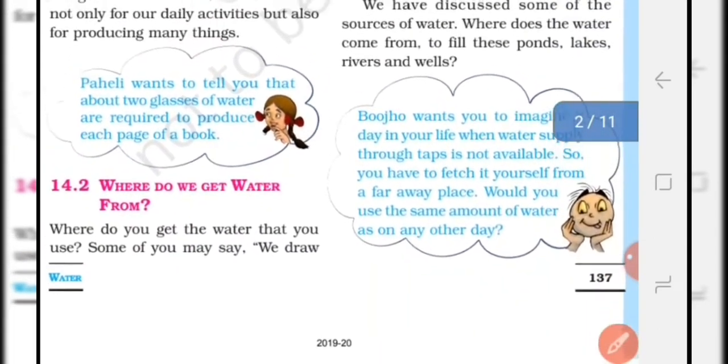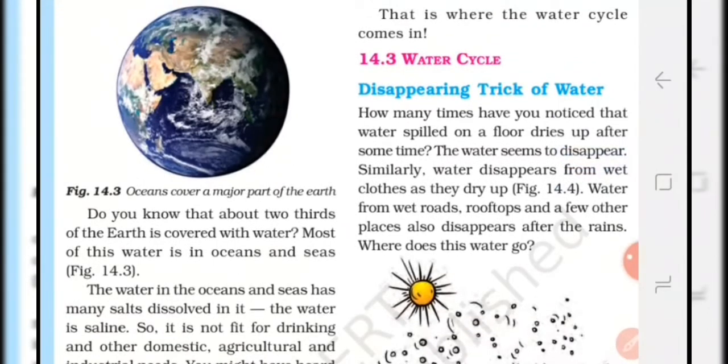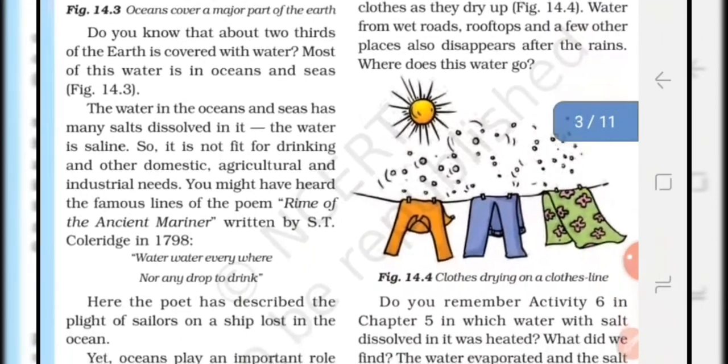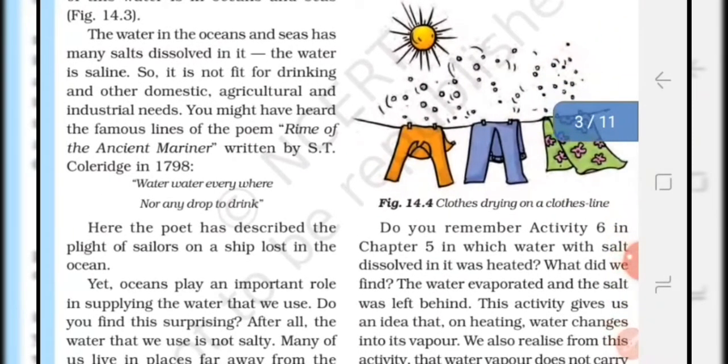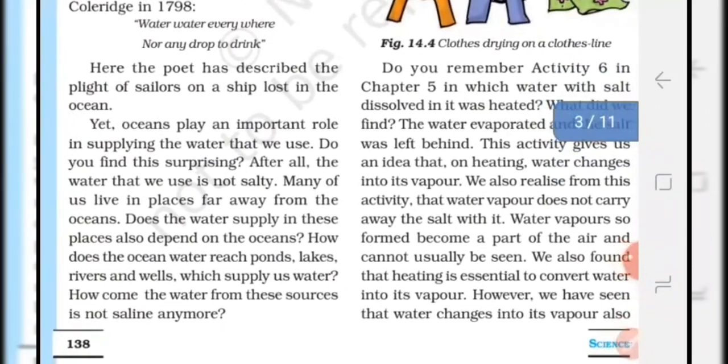Now let us move to the next topic. Students, we know that about 2/3 of the earth is covered with water, but most of the water is present in oceans and seas. The water in oceans and seas is salty, and this salty water is not fit for drinking and other domestic, agricultural and industrial needs. But the water present in ponds, lakes, rivers and wells is free from salt.